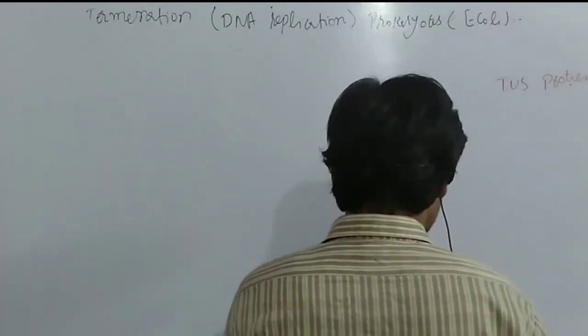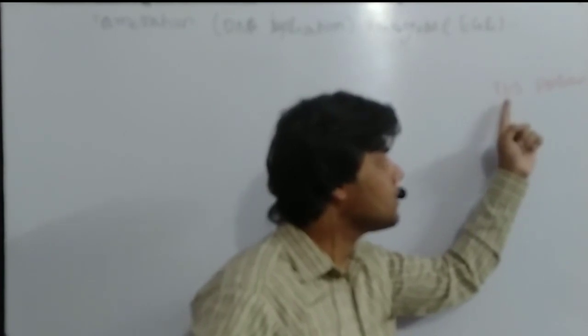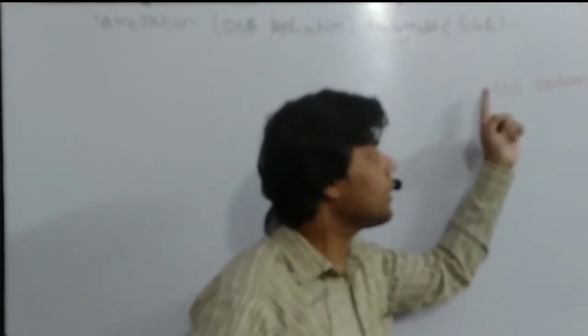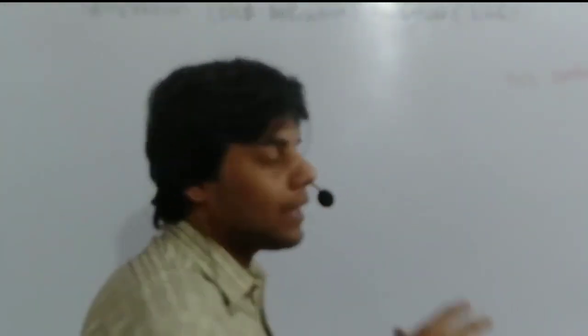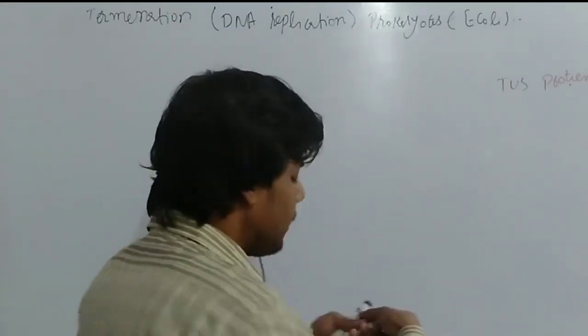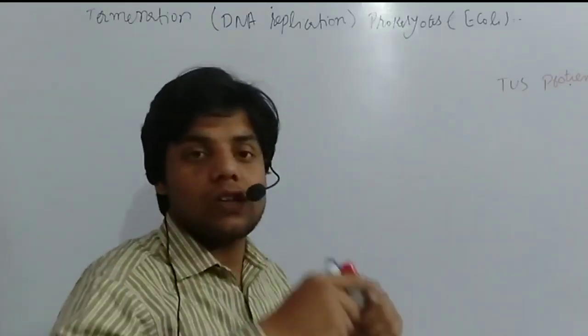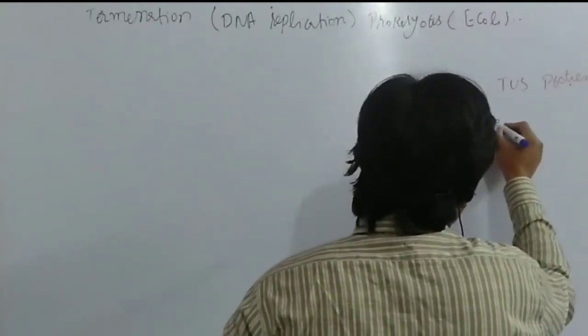Tus stands for termination utilization substance. The Tus protein can bind with the Ter sequences, so we have another sequence which can stop the replication. We call that the Ter sequences.